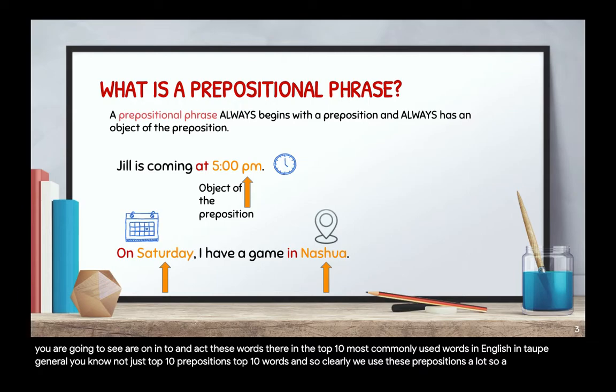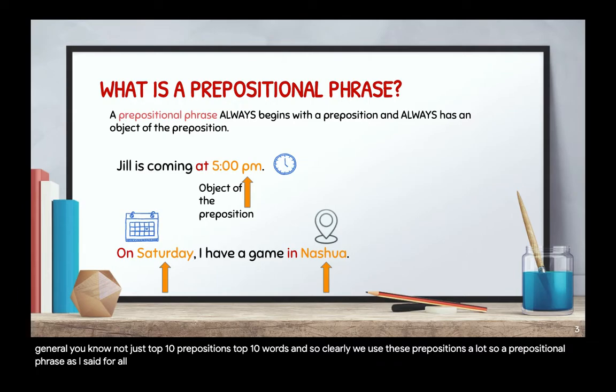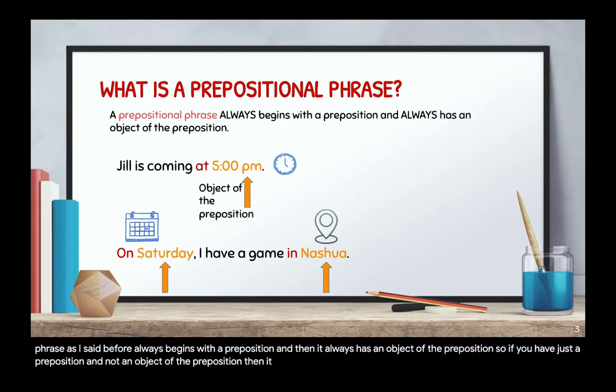So a prepositional phrase, as I said before, always begins with a preposition, and then it always has an object of the preposition. So if you have just a preposition and not an object of the preposition, then it is not a prepositional phrase, it is just a preposition.